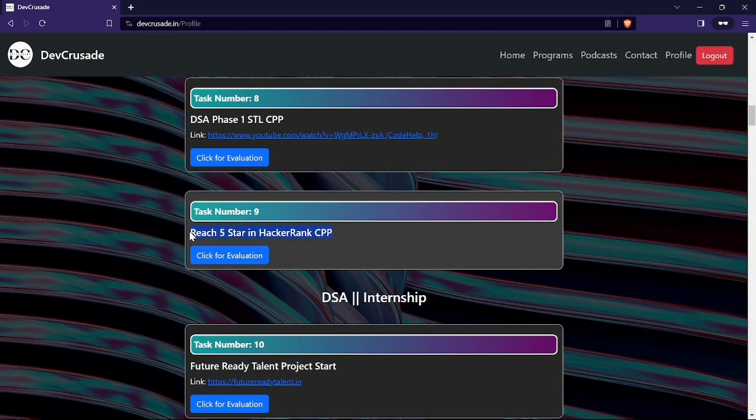Then we have 5 star in HackerRank C++. It's not easy for a beginner, but if you are already intermediate or advanced, it might be easier to complete the starting tasks. But later, when we have graphs, trees and dynamic programming, it's also going to be a little difficult for you too, right? So that is the thing.